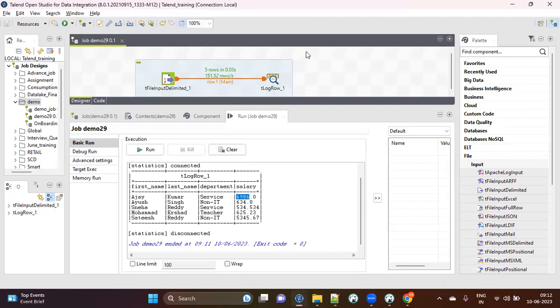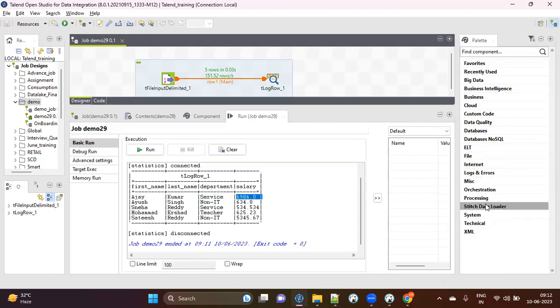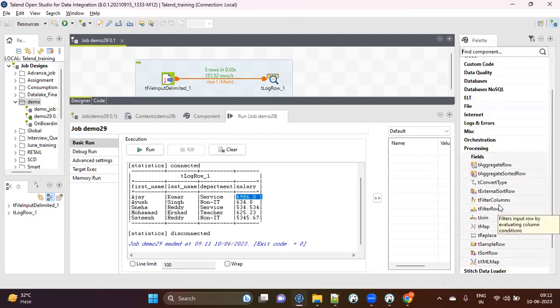Now this I'm just showing you on the Talend screen, right? Let's say I want to apply some filters also, right? I want to take only the data where the salary is, let's say, greater than 5,000, for example. So I'll get two records in the output. Okay. So what you can do, you want to apply some processing logic, right? You want to do some processing. So you can take this filter row component. You have a component for each and everything, guys.